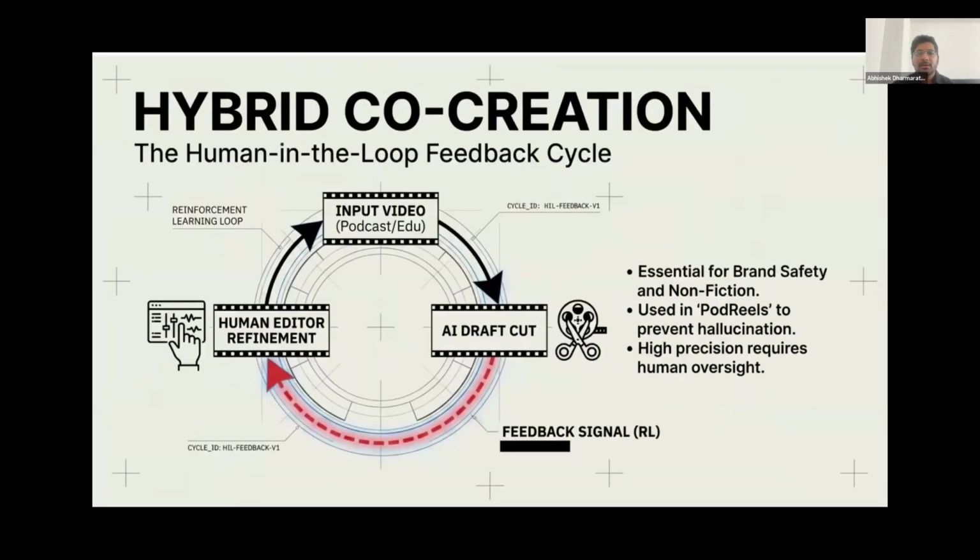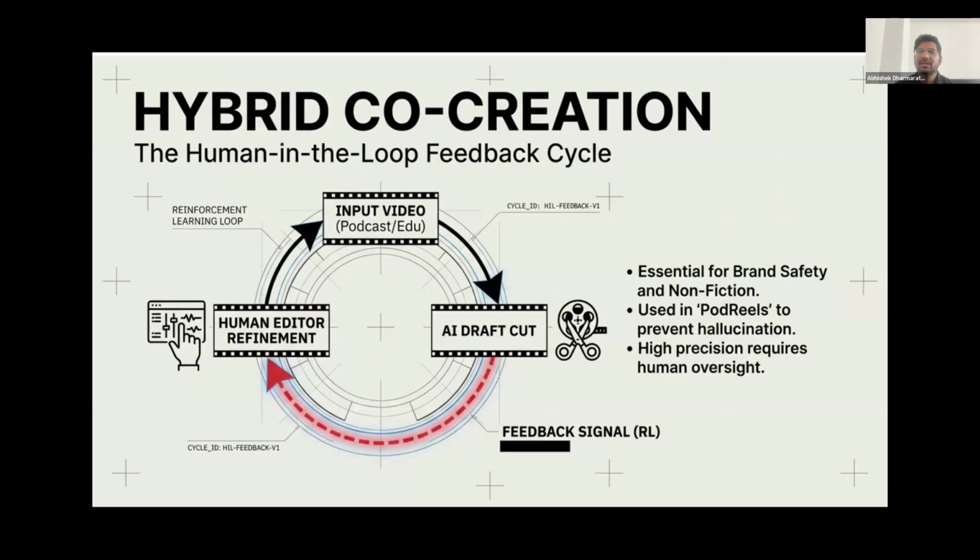Let's look at a hybrid co-creation for large industrial applications, especially when dealing with non-fiction documentaries or highly sensitive educational content. We frequently deploy a hybrid co-creation model rather than just letting the AI run entirely unchecked. In this specific workflow, AI acts as an assistant that rapidly generates a rough draft cut, which a professional human editor then meticulously reviews and refines.